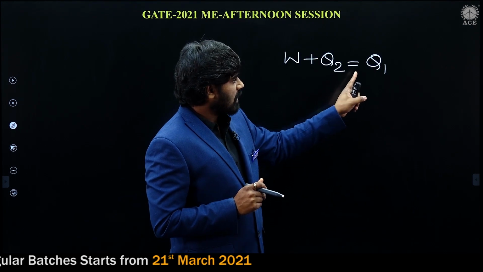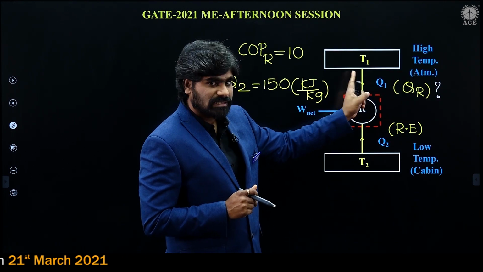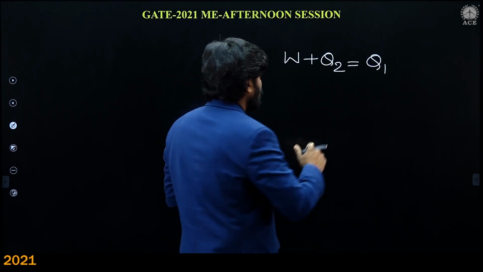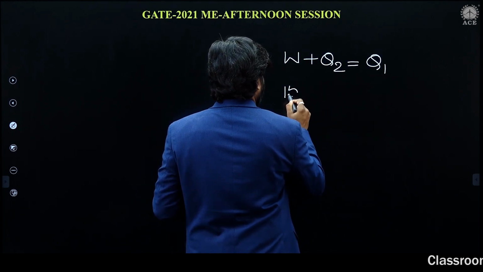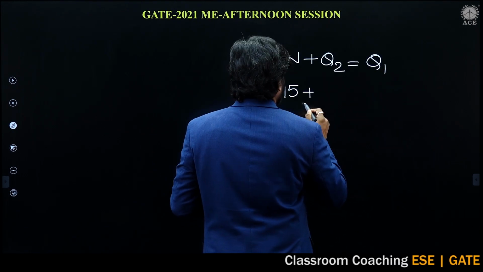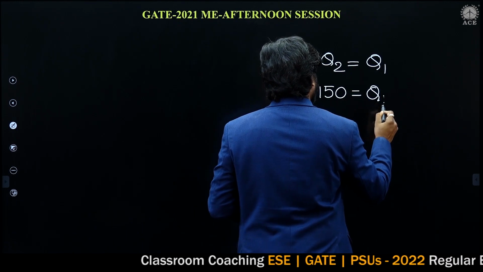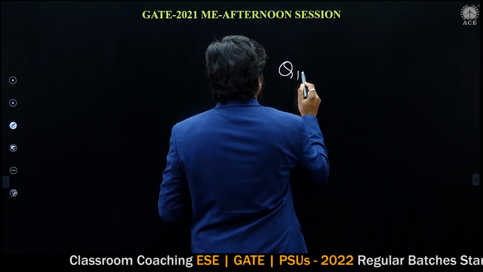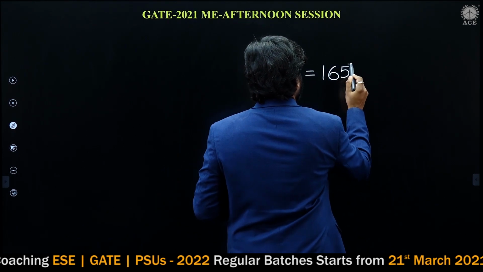So, what is to be calculated? Heat rejection is to be calculated. Heat rejection is nothing but Q1 only. So, Q1 should be calculated. W is how much? 15. W 15 plus Q2, already given, 150, is equal to Q1. Therefore, Q1 is equal to 165. Q1 is 165 kilojoule per kg.